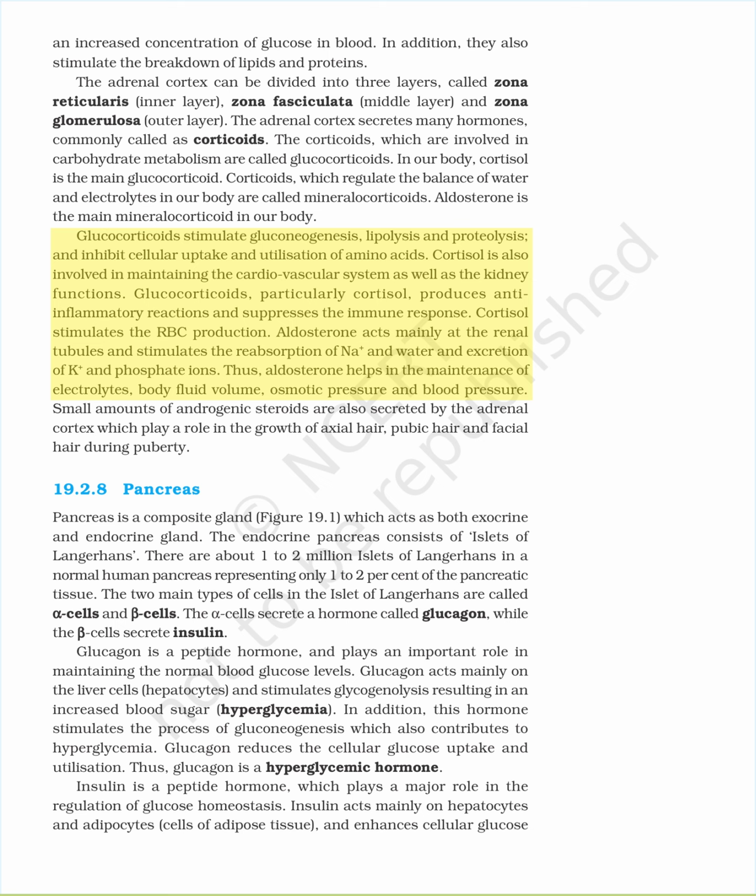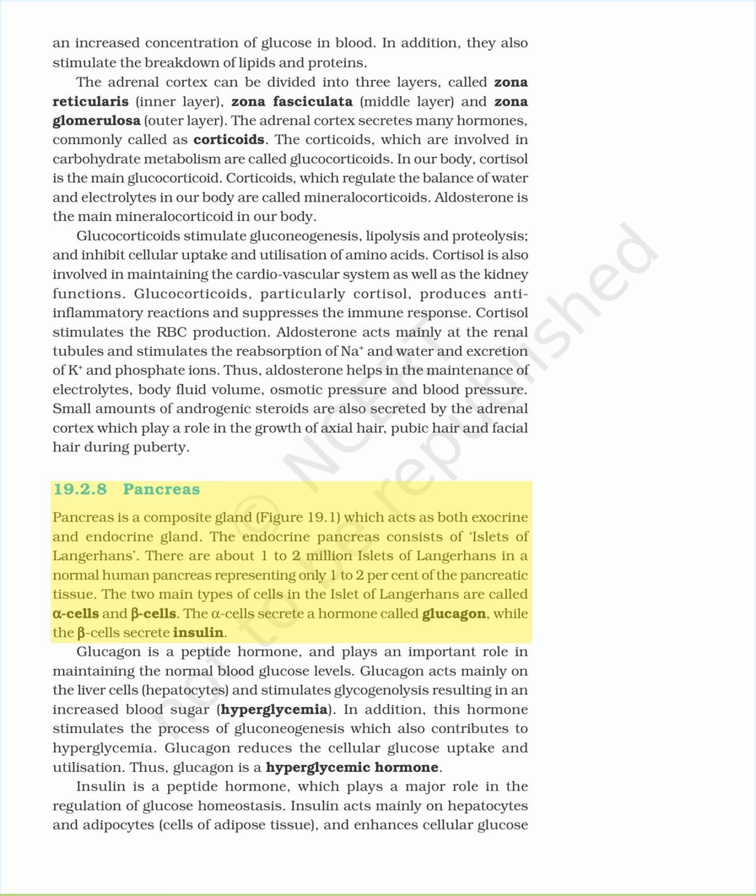Aldosterone acts mainly at the renal tubules and stimulates the reabsorption of Na+ and water and excretion of K+ and phosphate ions. Thus, aldosterone helps in the maintenance of electrolytes, body fluid volume, osmotic pressure, and blood pressure. Small amounts of androgenic steroids are also secreted by the adrenal cortex, which play a role in the growth of axillary hair, pubic hair, and facial hair during puberty.